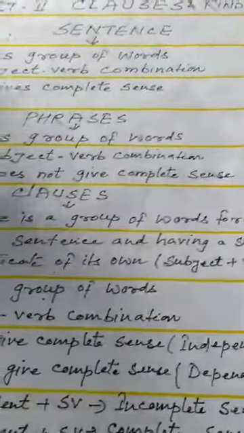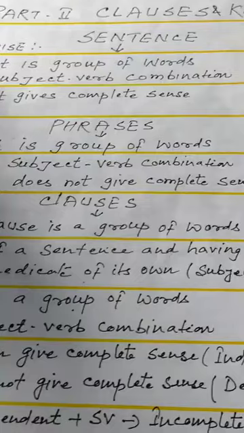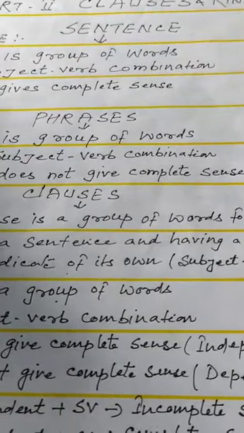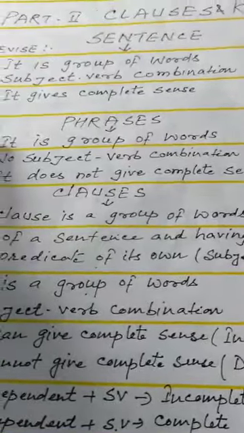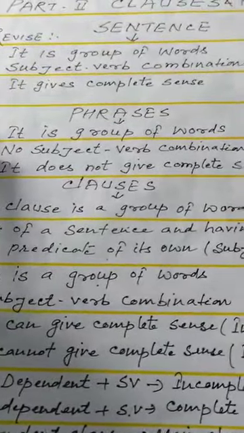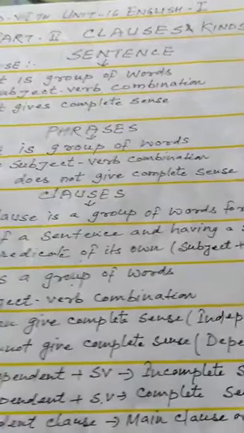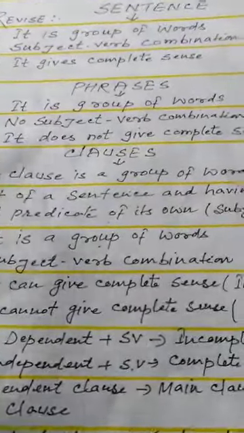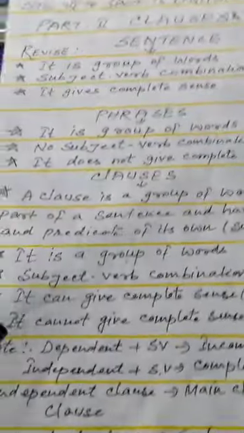Let's revise what we have studied about sentence and phrases before. A sentence is a group of words, a subject-verb combination. It gives complete sense. Now, what have we studied about phrase? It is also a group of words, but with no subject-verb combination, and it does not give complete sense. Now today's topic will be clauses and their kinds.